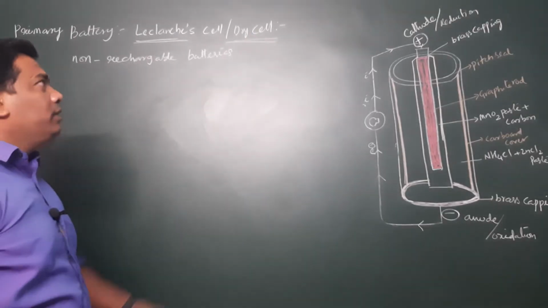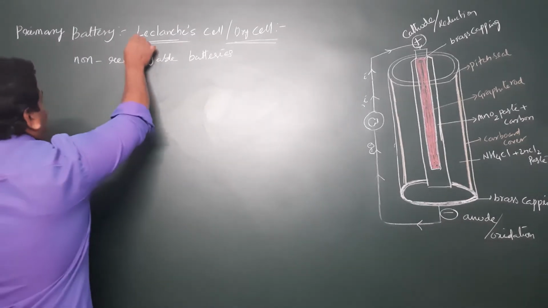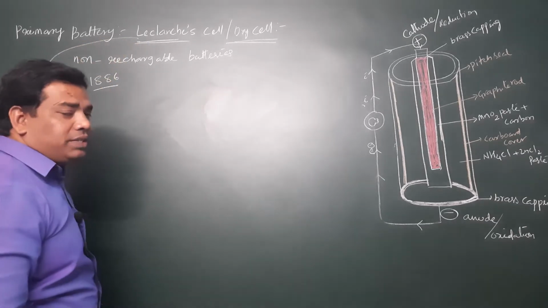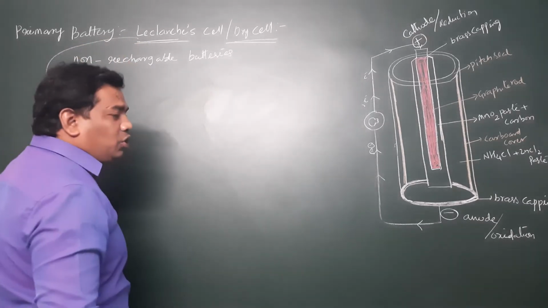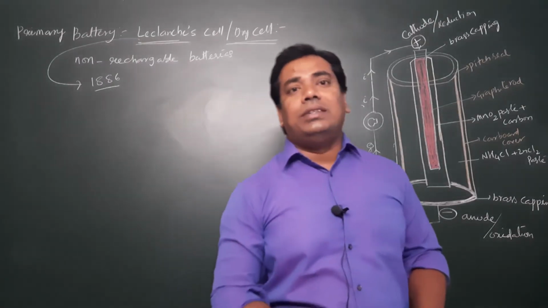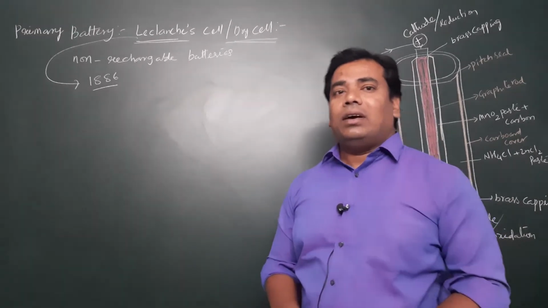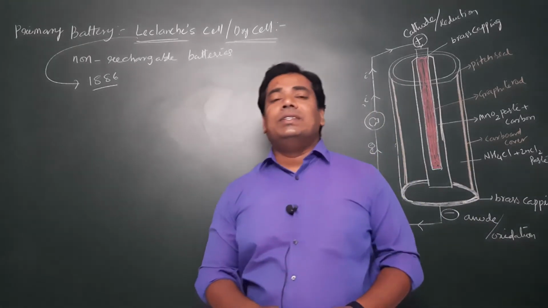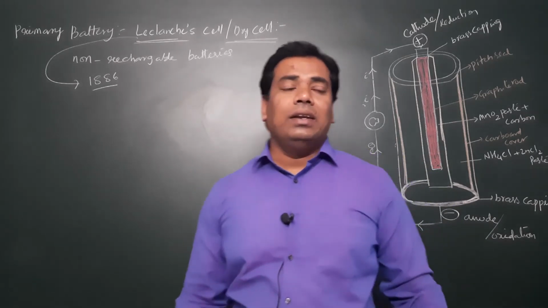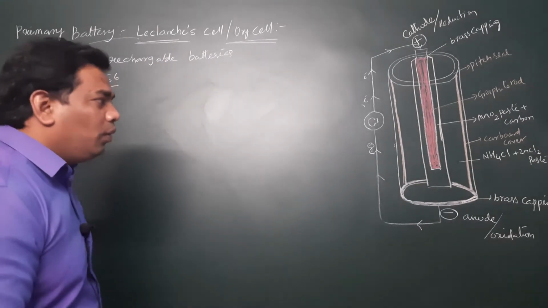The dry cell battery was invented and patented in the year 1886 by a French scientist, a French chemist, named Georges Leclanche. How it works and the construction of the Leclanche cell we will discuss.